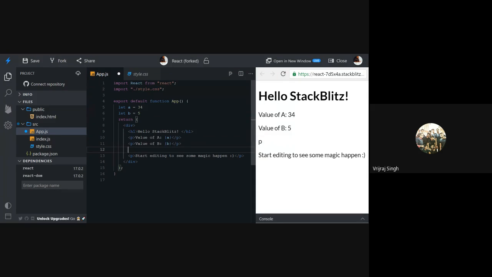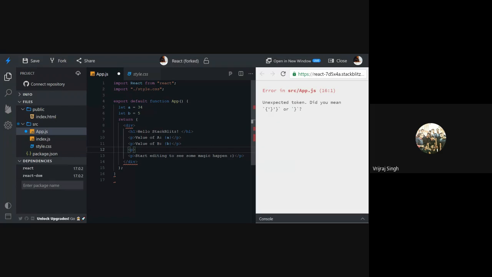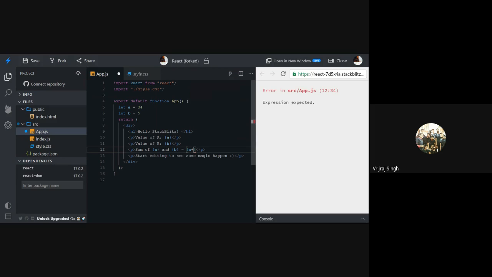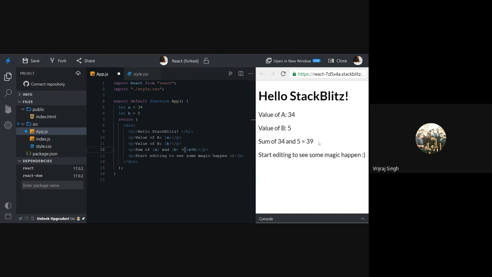Okay, also you can perform arithmetic operations. Let's say I wanted to perform arithmetic operations. Let's say sum of a and b is equal to a plus b. So here we can write sum of a and b, and print the variable with the help of single curly braces. So we can perform these arithmetic operations. Here we have the value of 34 and 5 is equal to 39. Okay, so this is very easy, you can print the data with the help of single curly braces.